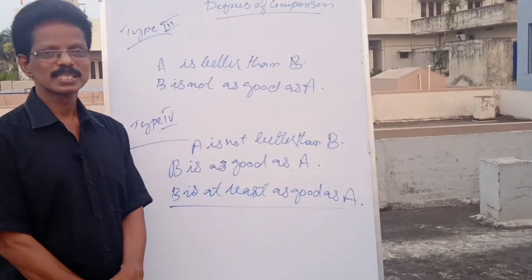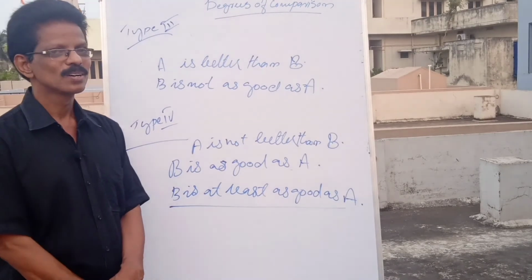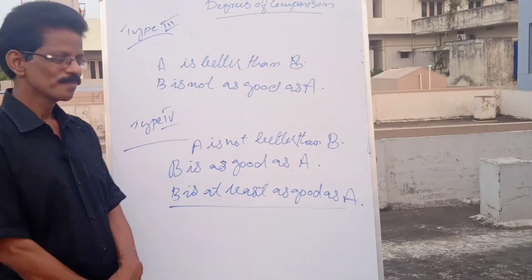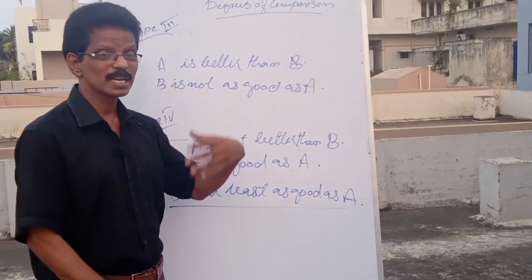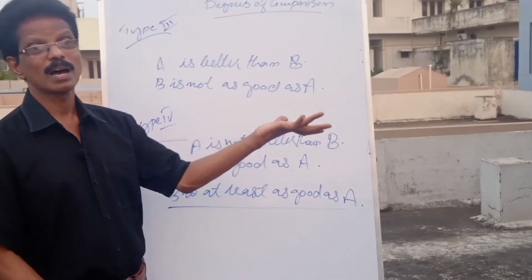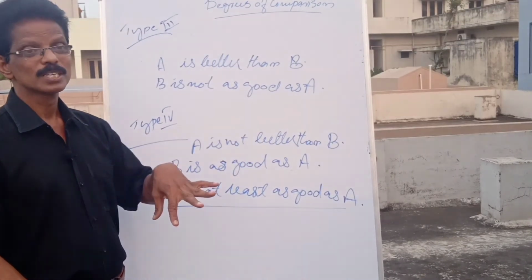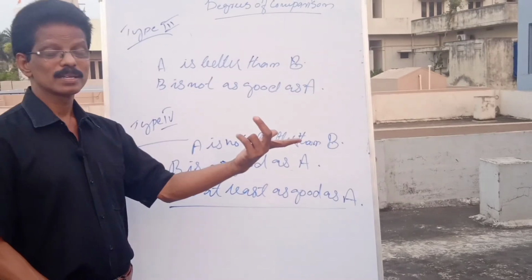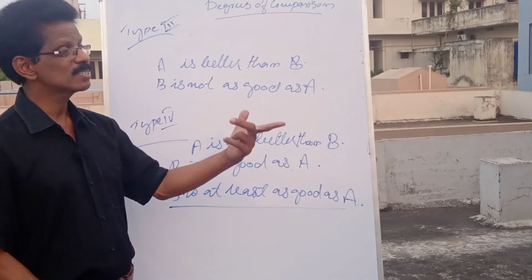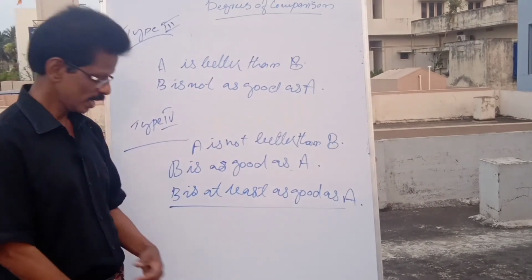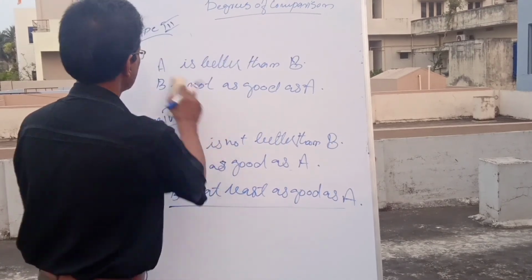If one sentence is given, can you change to other degrees? Of course, you have to. Okay? Yes. This room is better than that room. That room is not as good as this. That is all. This room is not better than that room. That room is at least as good as this. Okay? Take that example.